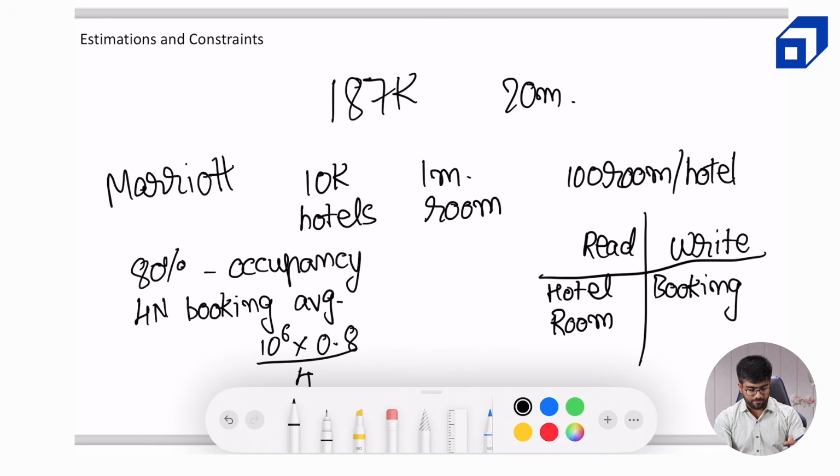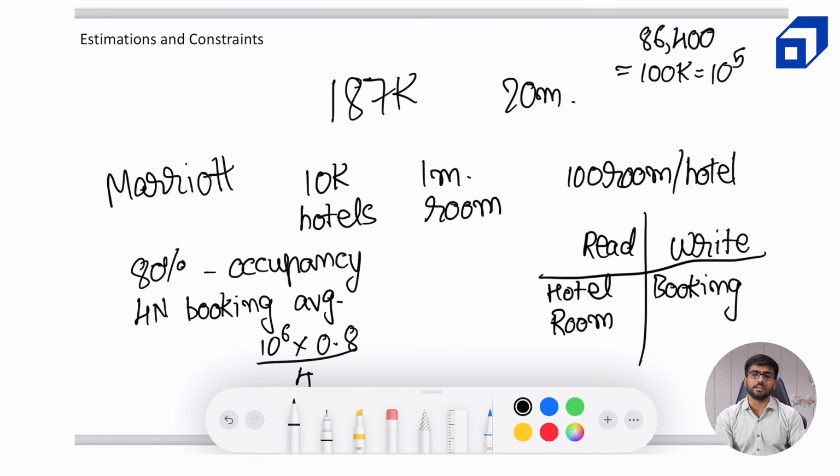Now again, if we want to translate that into queries per second, then obviously there are 86,400 seconds in a day, which I can assume, again for the ease of calculations, to be 10 to the power 5. This will be roughly 100k. Yes, it's 10 to the power 5.